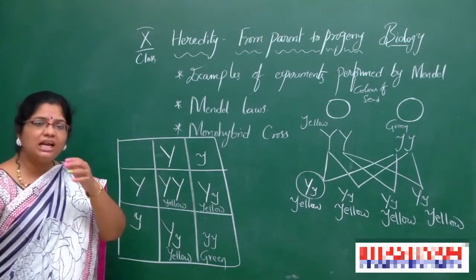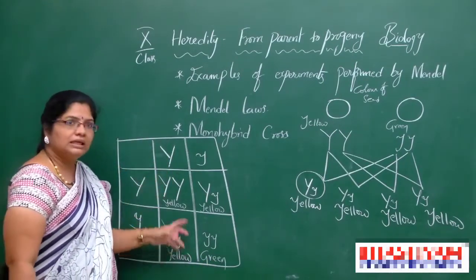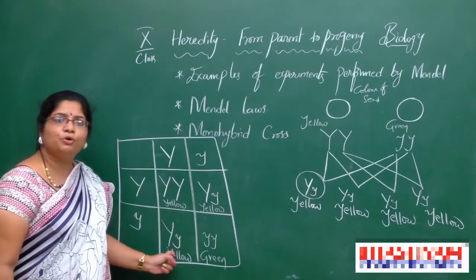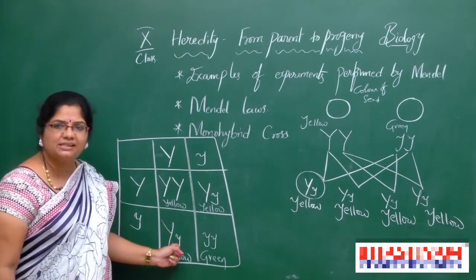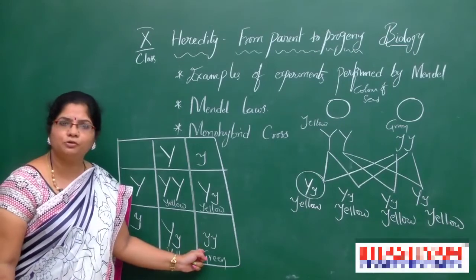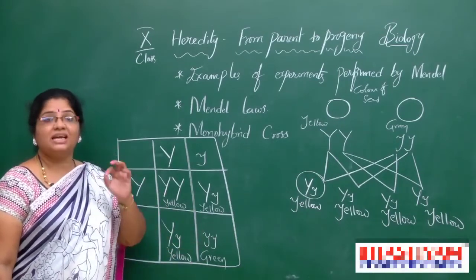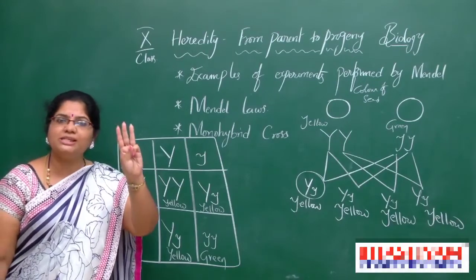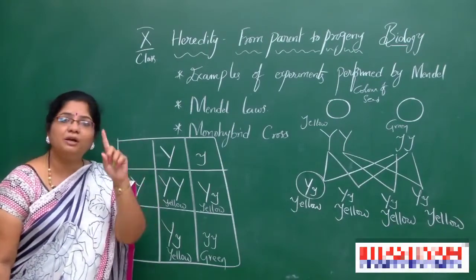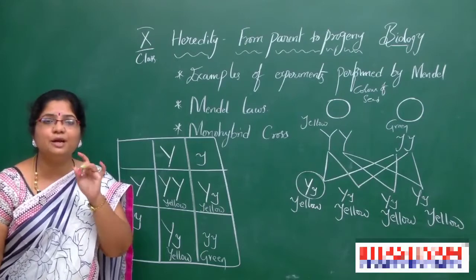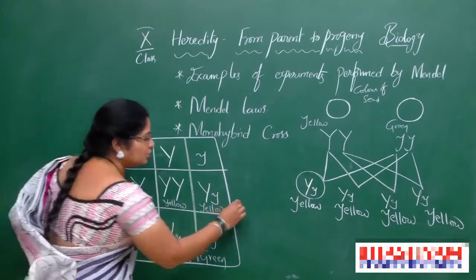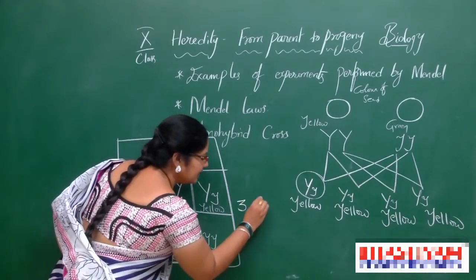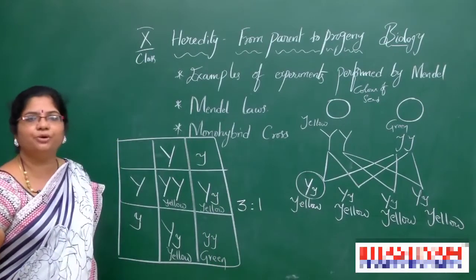So externally, 3 plants will produce yellow seeds and 1 plant will produce green seeds. So these are in a 3:1 ratio.